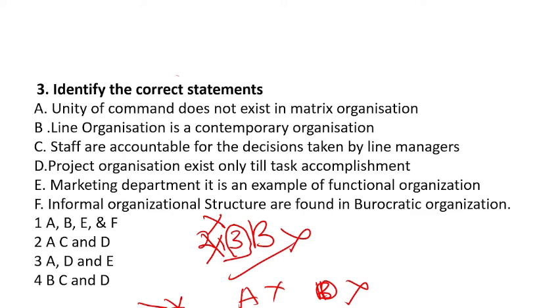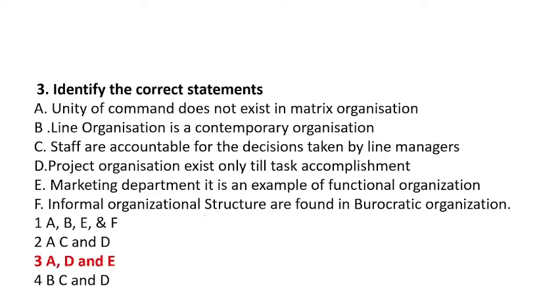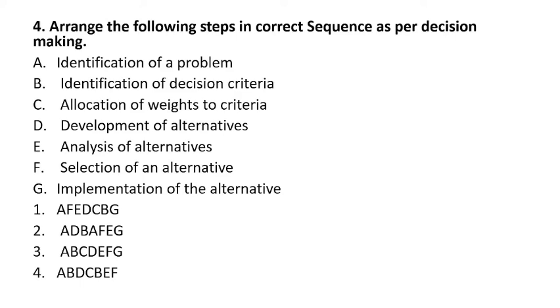अब प्रोजेक्ट्स ऑर्गेनाइजेशन एग्जिस्ट ओनली टिल द टास्क अकम्प्लिशमेंट. दिस इज डी इज राइट. E is what, marketing department is an example of functional organization. It is also right. And informal organization structure are found in bureaucratic organization. This is also false. Okay. Then finally we get the conclusion that A, D, E are the right options. So we have asked correct. A, D, E is the right answer.